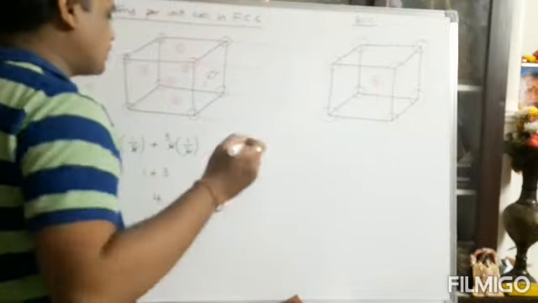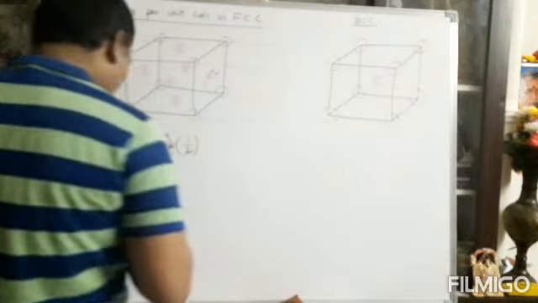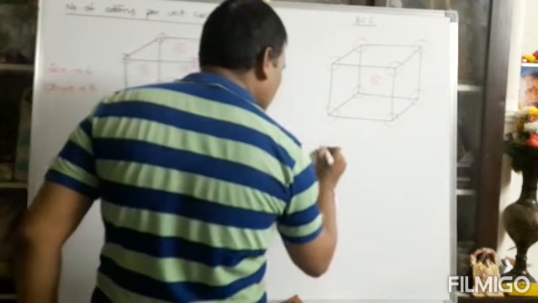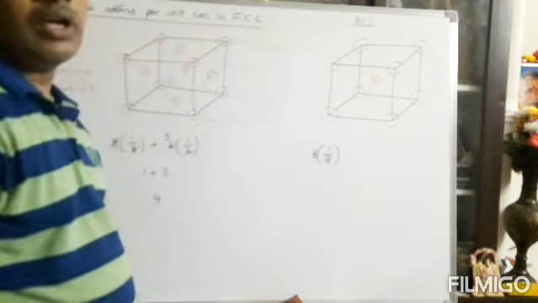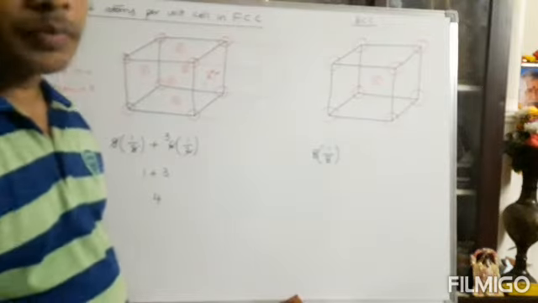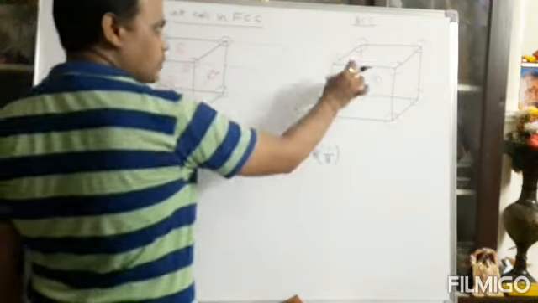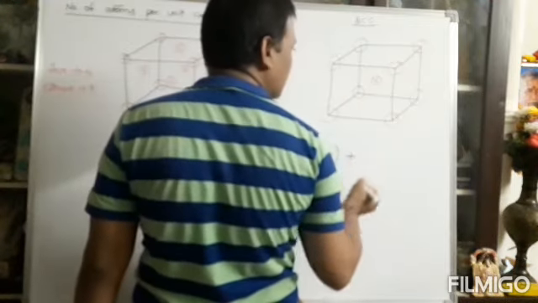So how many lattice points are there? According to the corners, how many corners are there? Here 8 corners are there. Every corner atom is occupied only 1 by 8th portion. The remaining 7 by 8th portion is occupied by the other 7 unit cells. So for this unit cell, 8 into 1 by 8. How many body center atoms are there?